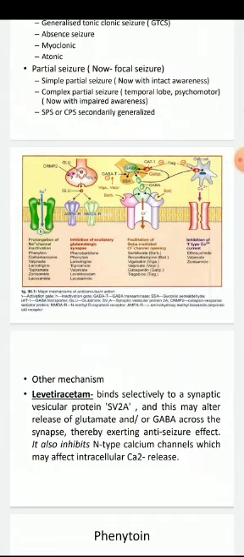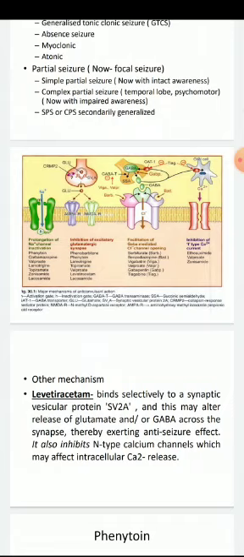What is seizure? Seizure is high neuronal activity in brain. And what is the basic reason of this high neuronal activity? More sodium is going inside the brain, and it is causing activation of neurons, and this is causing high neuronal discharge in brain.